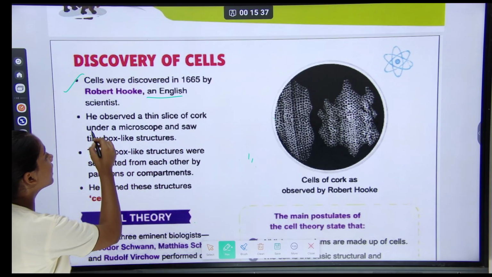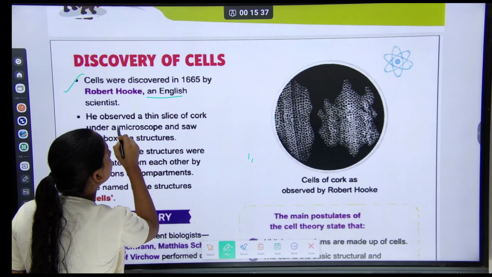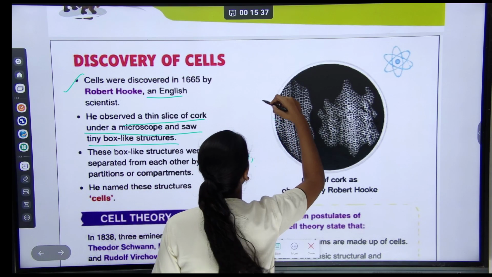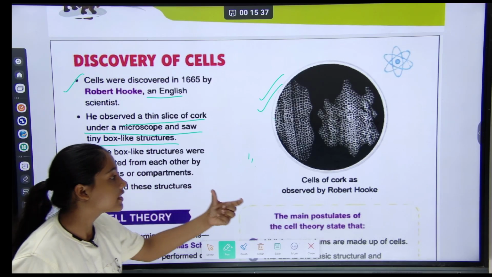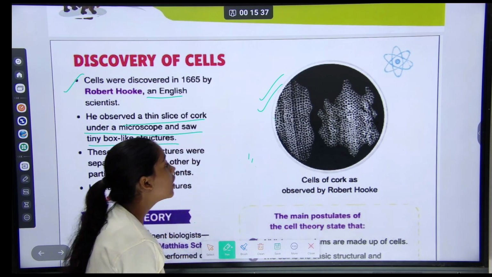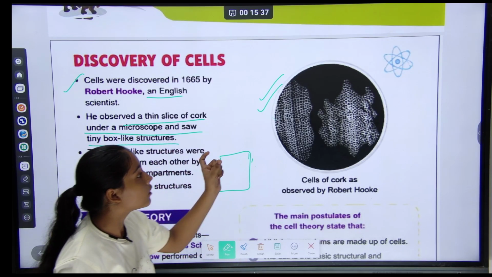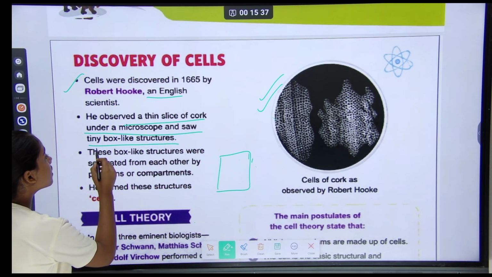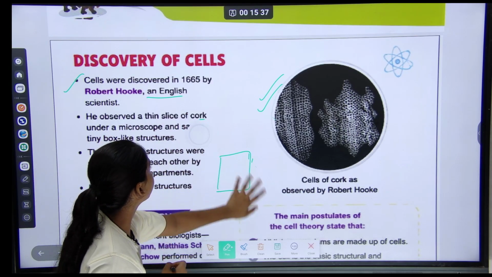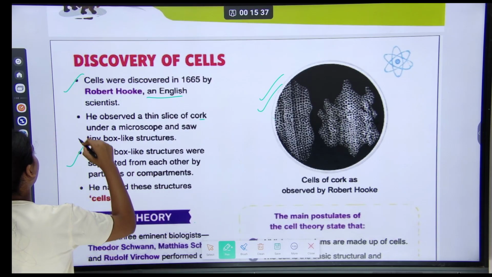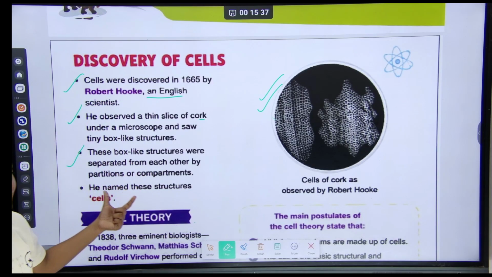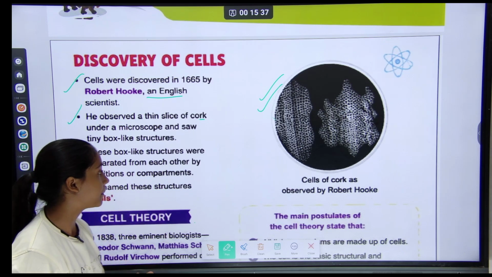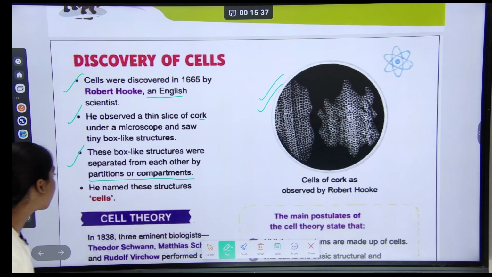He observed a thin slice of cork under a microscope and saw tiny box-like structures. This picture shows the cells of cork as observed by Robert Hooke, a slice of wood. Under a microscope it looks like a box-like structure. Understood? And our third point was that these box-like structures were separated from each other by partitions or compartments.